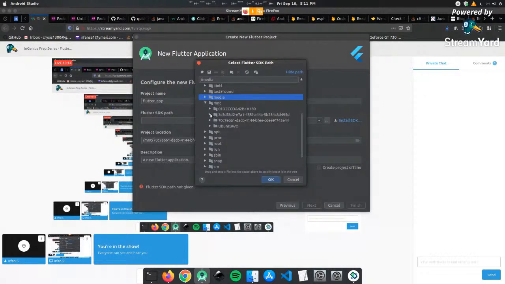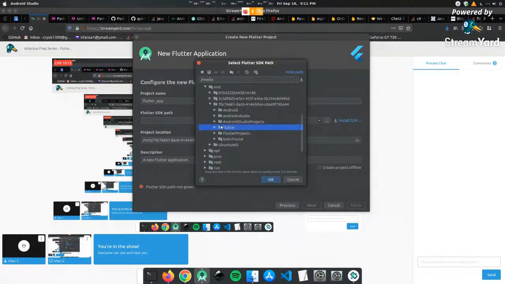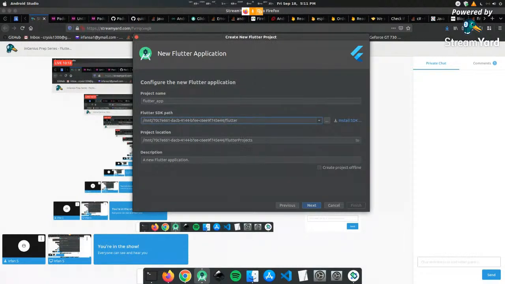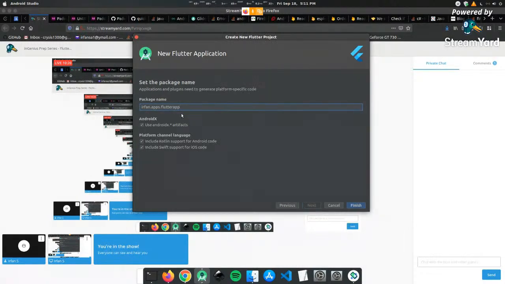In my case, I have it assigned on a different drive, so it doesn't automatically detect. I need to feed it in. And then that is all about it. Let's click next, give it a package name. By the way, these two checkboxes here, platform, channel, language support. Let's say you have your application and you want to have segments of it purely in Kotlin. For example, let's say you want to build some services that aren't available in iOS or vice versa. In this case, you include this kind of support so that this works. Now, let me finish this.